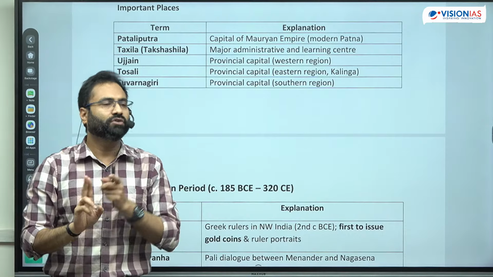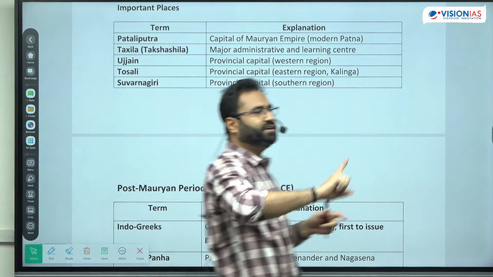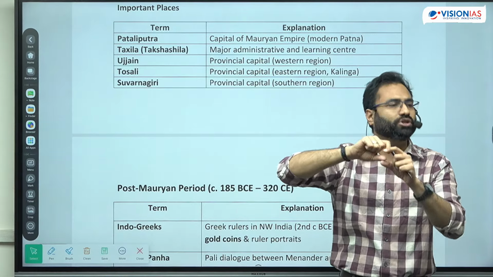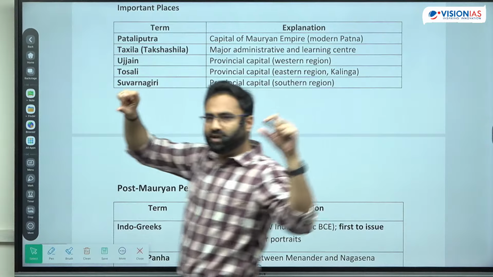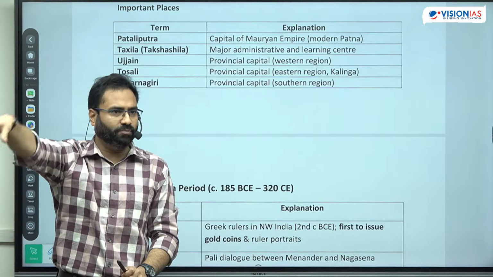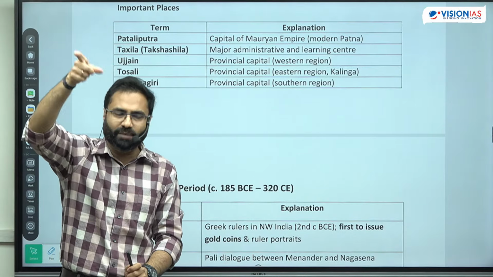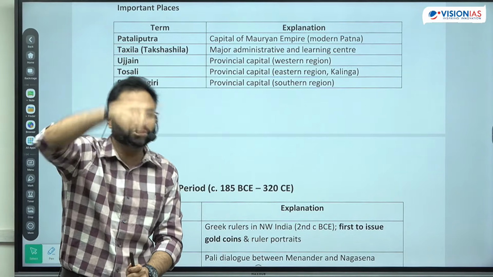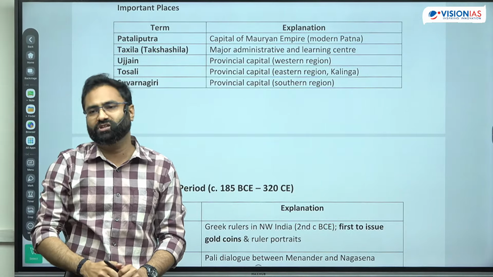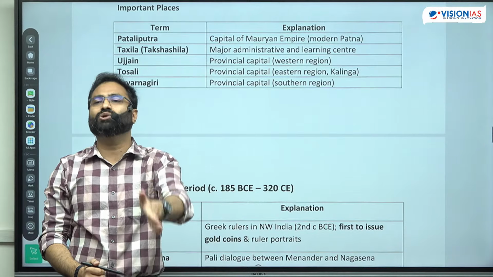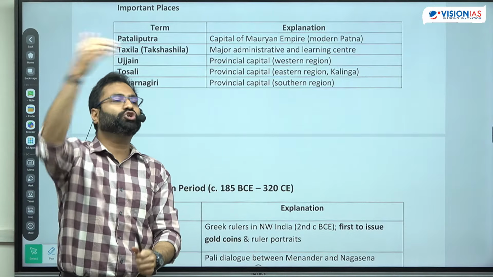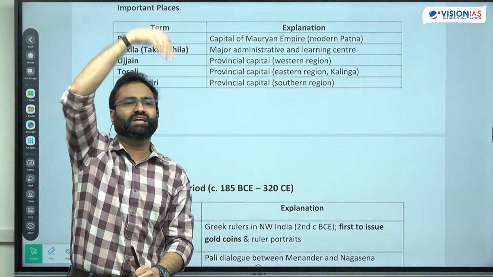foreign rulers. Foreign rulers were mainly coming from different regions like Central Asia. They were the Central Asian nomadic tribes. Now what had happened during this time period is that China had developed the Great Wall of China, and because of that they were not able to penetrate that particular region, and so the only place available for them to come was the passes in the Hindu Kush and the Himalayan region, and that's why they arrived towards India. Simultaneously the Bactrian Greek empire, not Indo-Greek, was also being pushed by the Shakas who were sitting in the Central Asian region.